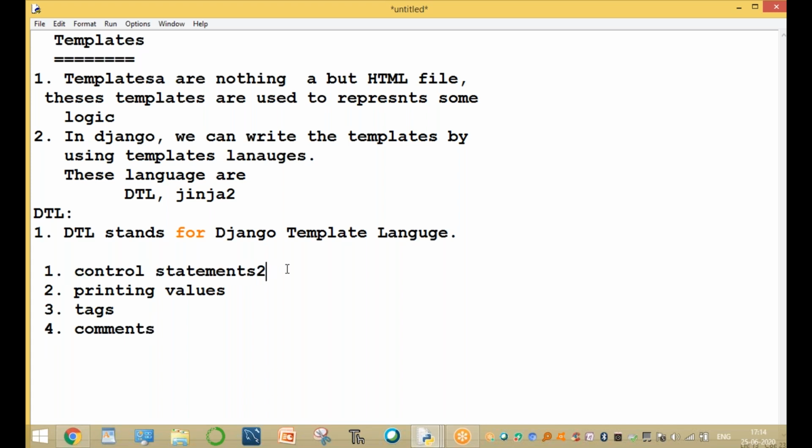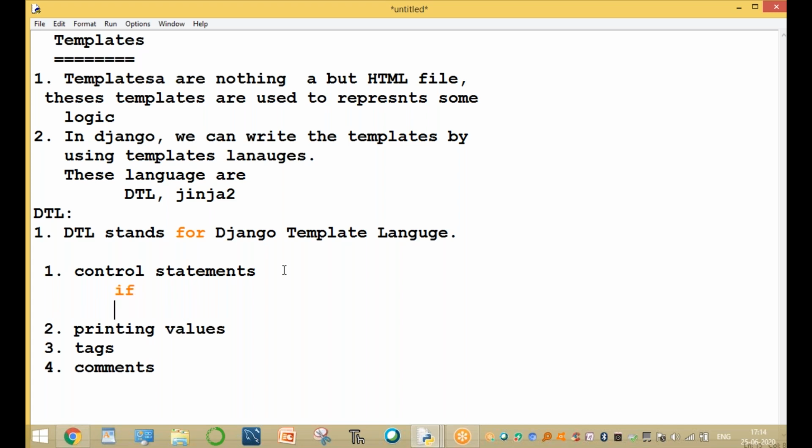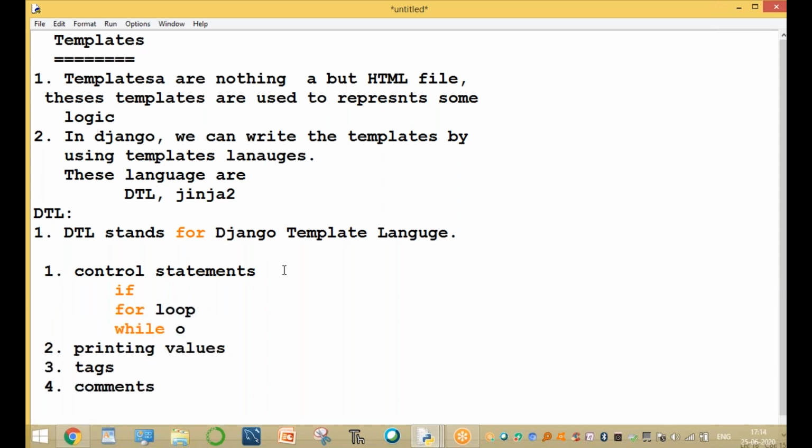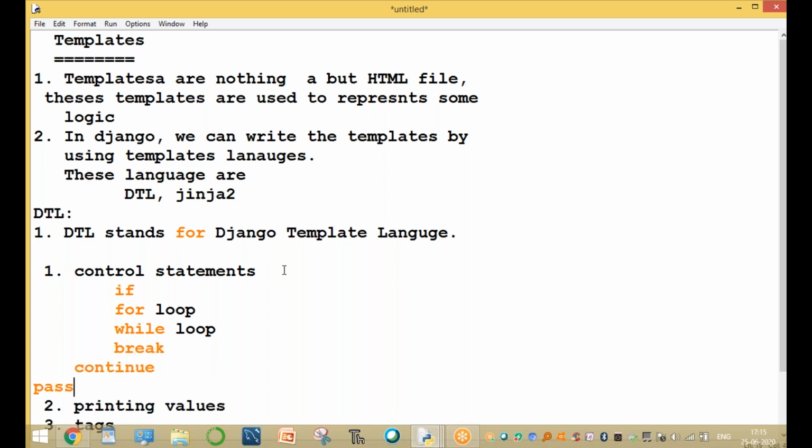Template control statements means the control statements that are available in Python. Control flow statements are conditional control statements, iterative control statements, and transfer control statements. The if statement, for loop, while loop, break, continue, and pass are all control statements in Python.